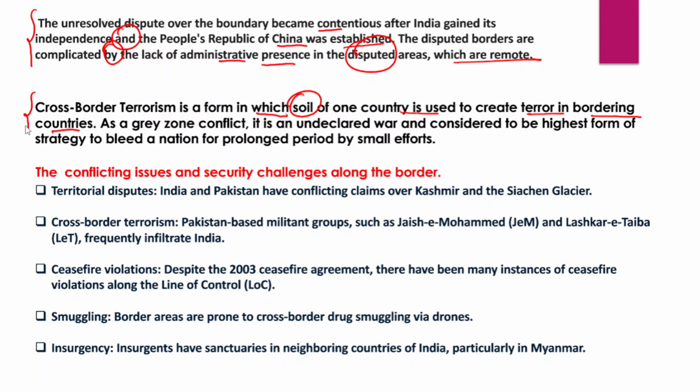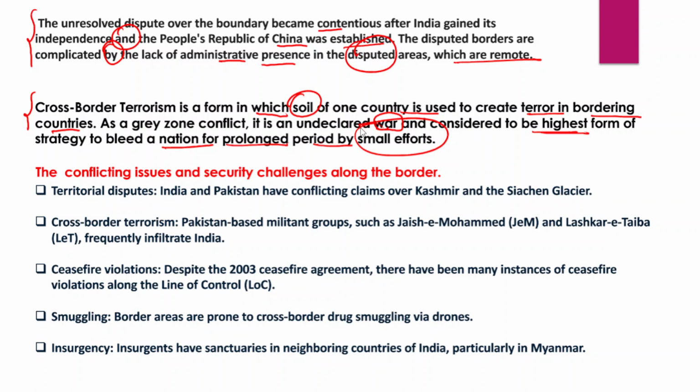So this is the brief definition of cross-border terrorism. As a grey zone conflict, it is an undeclared war by Pakistan, and it is considered the highest form of strategy practiced by Pakistan to bleed a nation for a prolonged period by small efforts. This is what is known as cross-border terrorism.